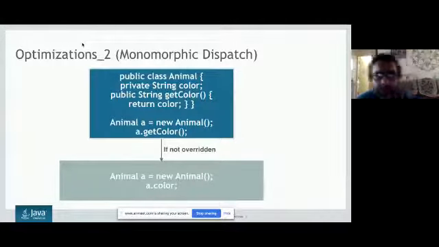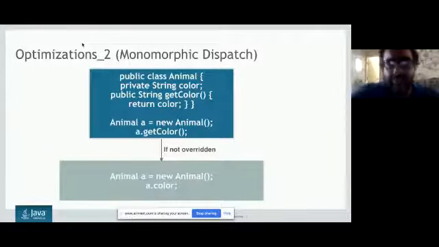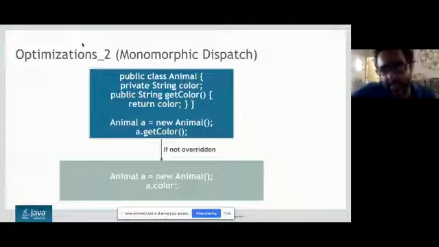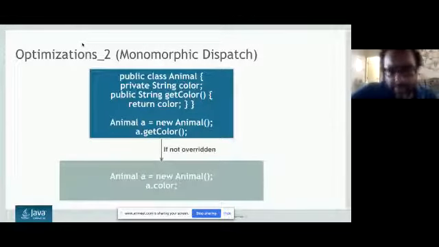Say something simple like getColor, where I'm returning the color, and it's only written in the Animal class. Then in place of a.getColor, I can just return a.color. I really don't have to do a polymorphic call. So what I see is that it's a monomorphic call, not a polymorphic call, and I optimize the function call with a direct data variable. So I can see that and I can optimize that.